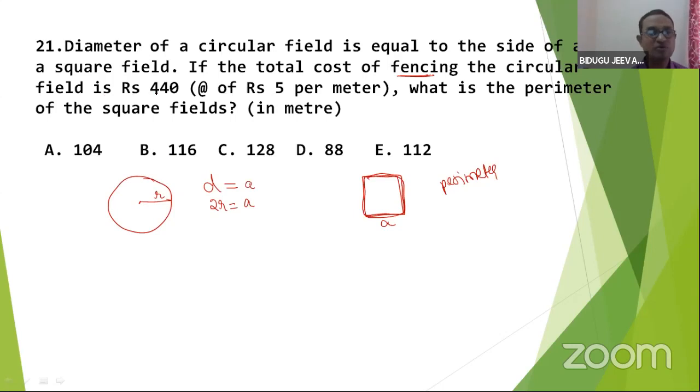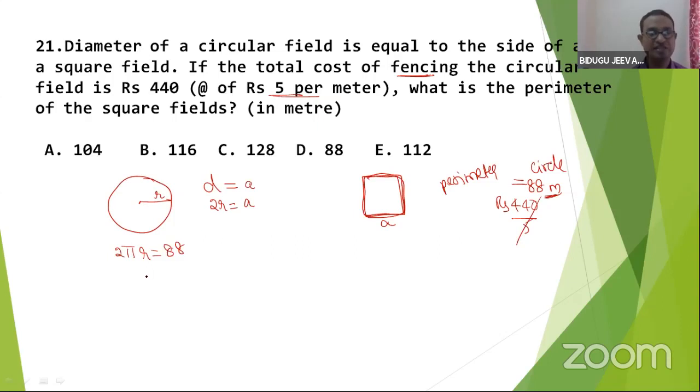Fencing the circular field costs 440 rupees, given 5 rupees per meter. So let me divide by 5. That gives 88 meters. This is nothing but the perimeter of the circle, right? That is 2 pi r, which is given as 88. So let me find r.